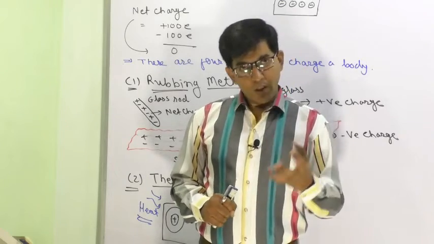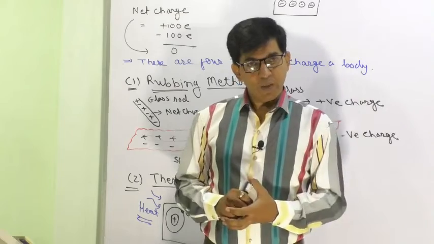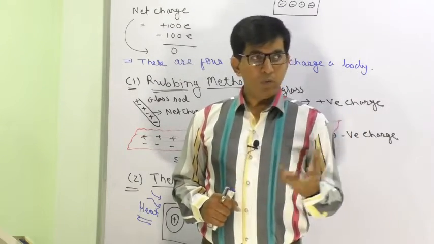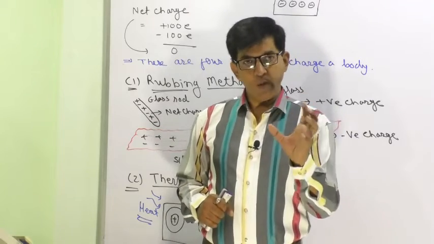But even though it is possible, you can see it in a tungsten bulb.